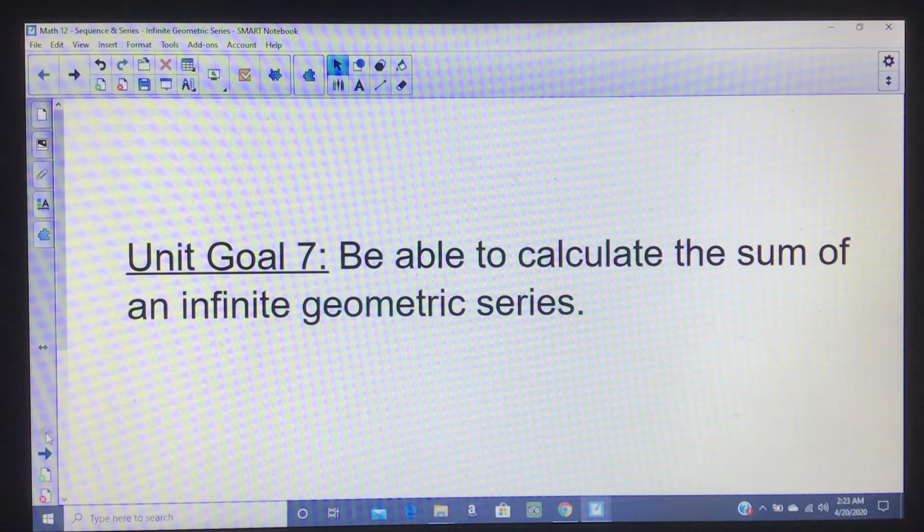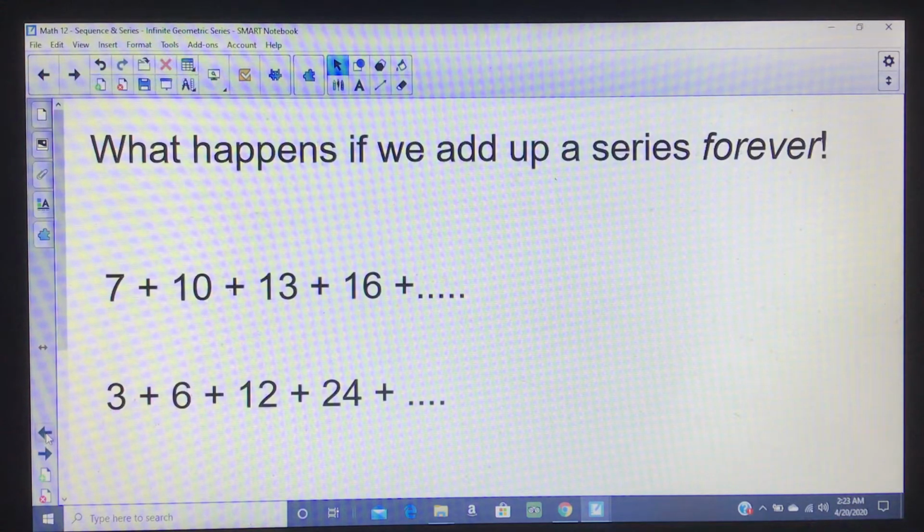Because it sounds like, well, if you add up infinite things, you're going to go to infinity, so why is this even a topic? Well, I'll show you that there's actually a special case where an infinite geometric series will actually give us a finite number. So let's discuss what all of this means. And once again, there'll be one more formula to help us conquer this.